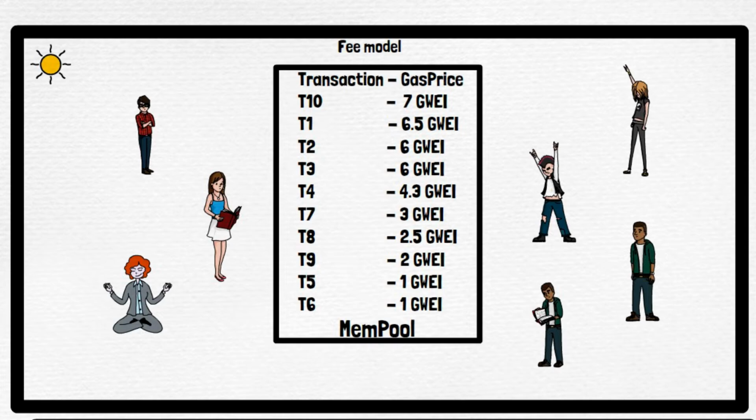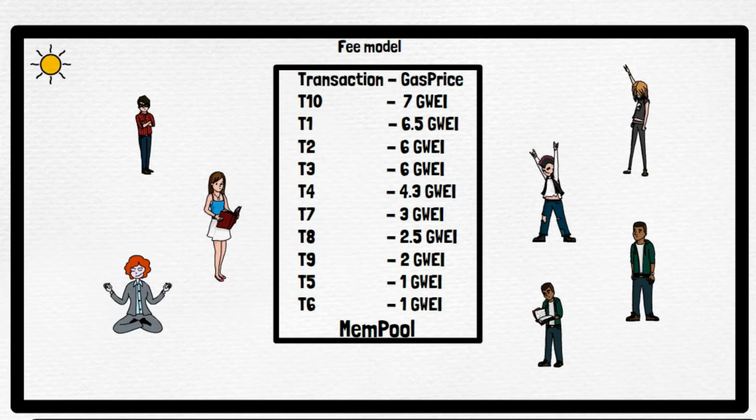That price depends on the market price, or we can say the demand for gas, or what gas price is getting executed as of now, what is the gas price at which people are currently placing their orders. Now you don't know this, right? So whatever platform you are going to use for placing these orders, for example wallets, the wallet will suggest the current gas price that is going on in the blockchain. This is the suggestion for fast, this is for medium, this is if you are in no hurry.